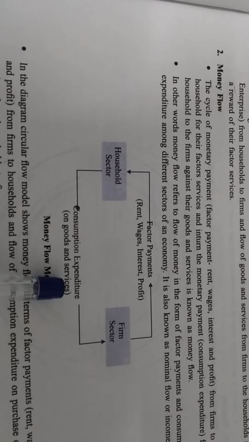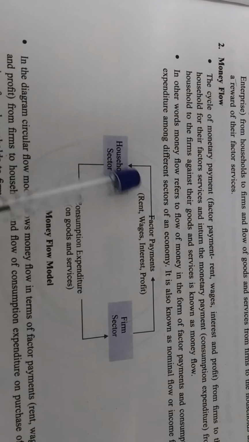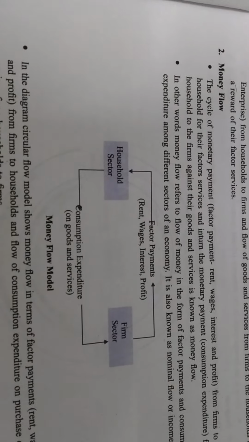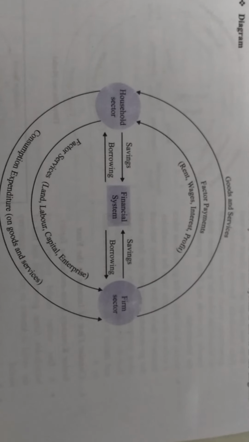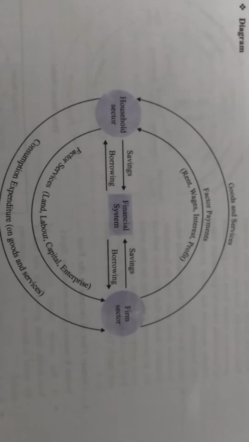So in the real flow the services was transferred, land, labor, capital, entrepreneurship to the firms, and the firms was giving goods and services to the household. So household will get the payment for the services, so household will do the expenditure on the goods and the services. Now let's discuss both the real flow and money flow in the two sector economy.